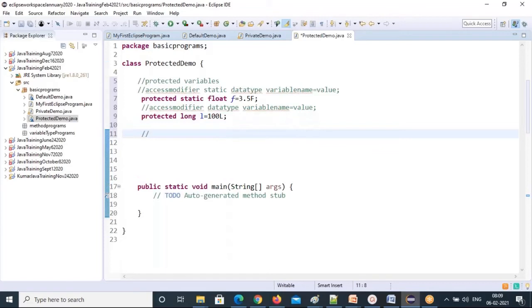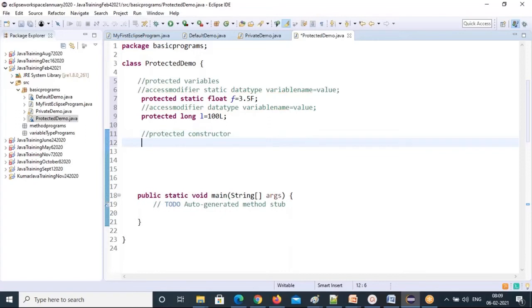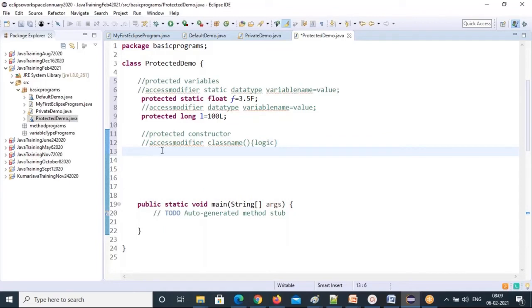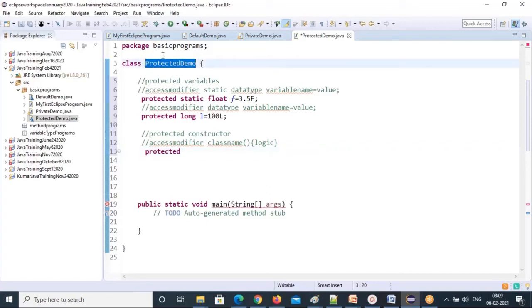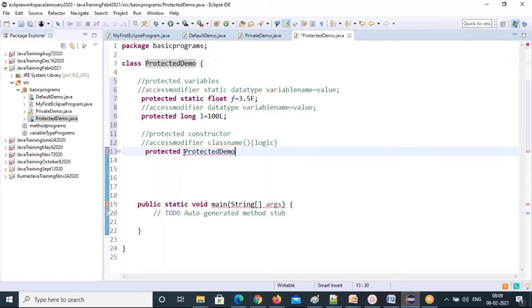Now I'm going for the constructor. Protected constructor. And the syntax, again, I'm writing multiple times for you guys: modifier, class name, parenthesis, curly braces, logic, and end curly braces. So follow the syntax and it will come very nicely. The constructor: what is the access modifier? Protected, we are talking. Class name: what is the class name? This is my class name. After the class keyword, whatever is there, that's the class name. So protected demo.